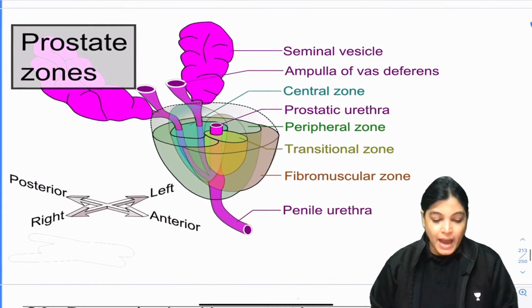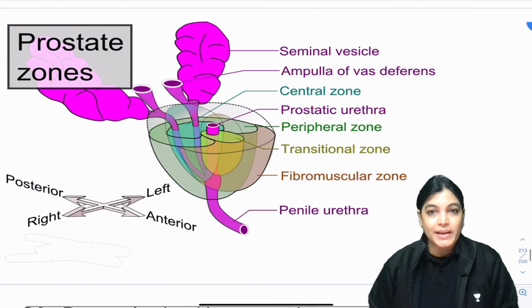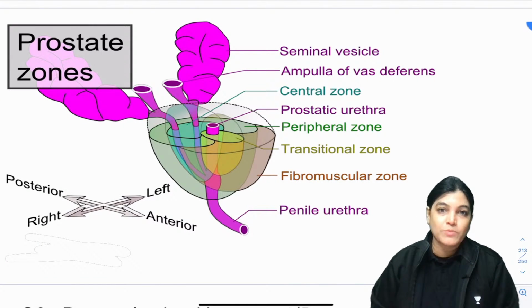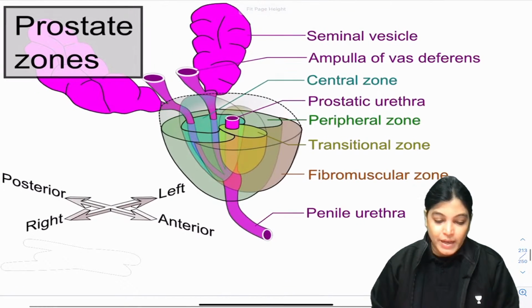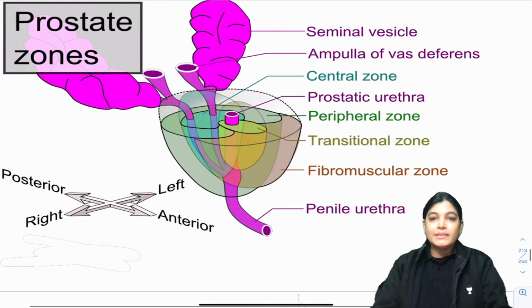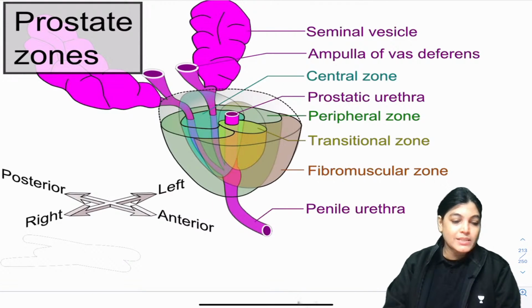Now this is a very beautiful diagram. It is very systematic and correct for understanding the zonal anatomy of the prostate gland. If I enlarge it, you can understand this diagram. So my dear aspirants, please concentrate on this diagram.